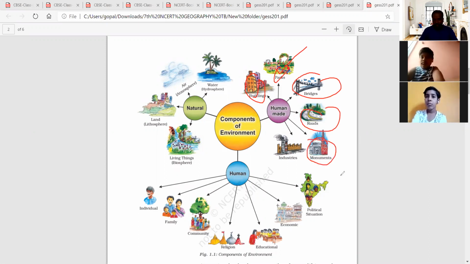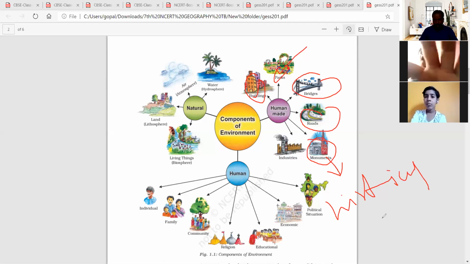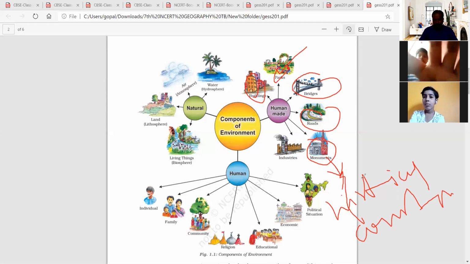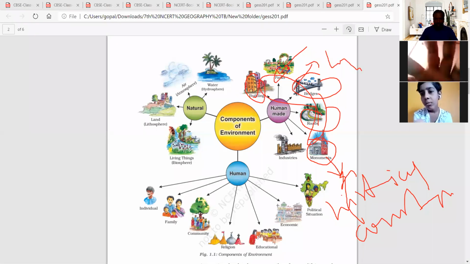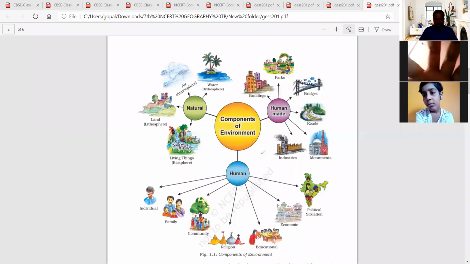What is the meaning of monuments? Monuments are nothing but the historical places, historical constructions. Historical constructions are called monuments. All these things are made by man, so they are called the artificial components of the environment, or just the human-made environment.